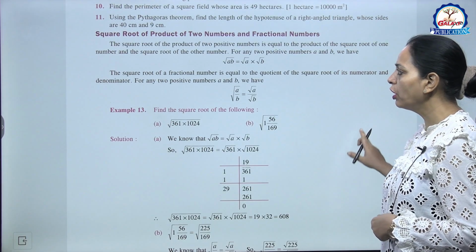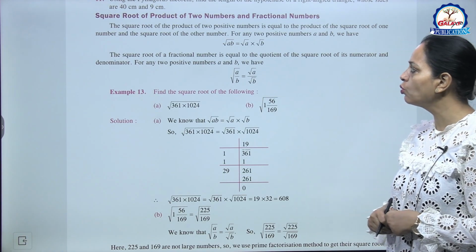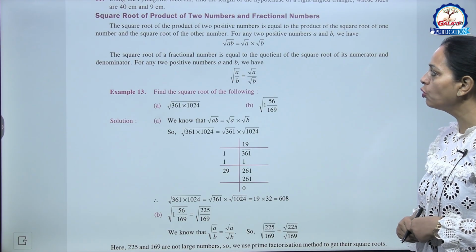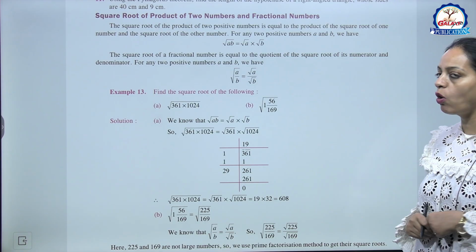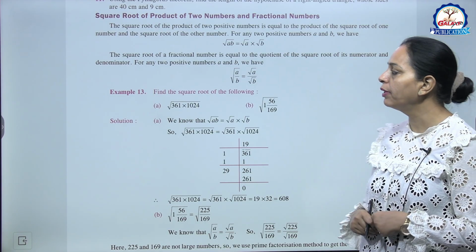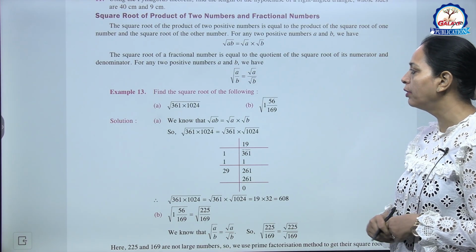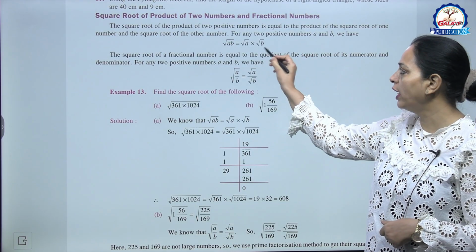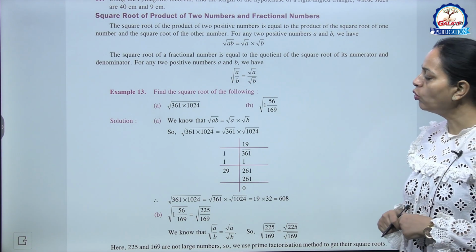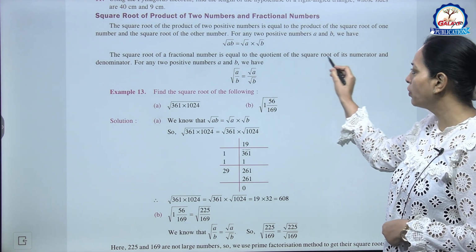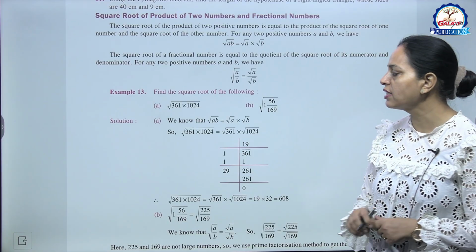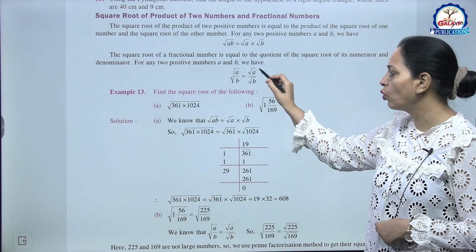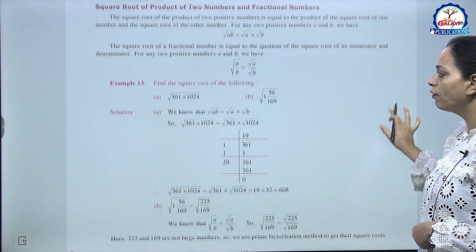Now the next we are talking about square root of product of two numbers and fractional numbers. The square root of the product of two positive numbers is equal to the product of the square root of one number and the square root of the other number. For any two positive numbers a and b, we have root ab equals root a into root b. Similarly, square root of a fractional number is equal to the quotient of the square root of its numerator and denominator. For any two positive numbers a and b, square root of a upon b equals square root of a divided by square root of b.